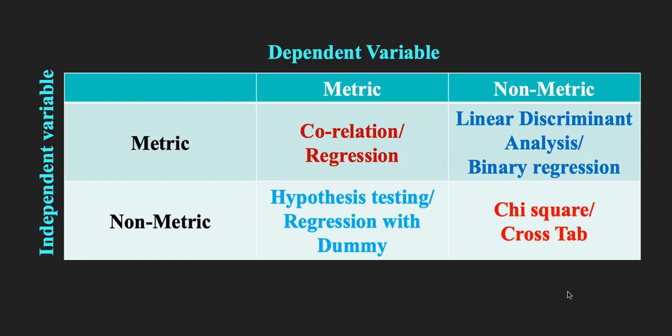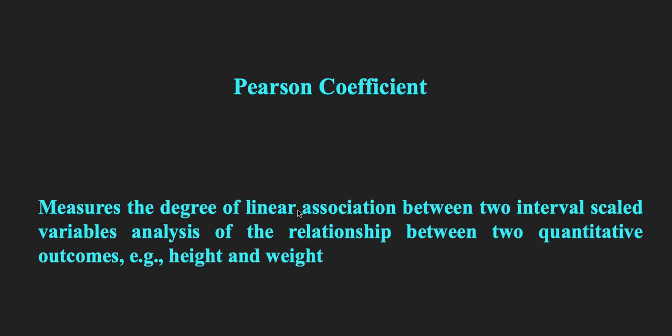So let us go further. Now we are going to discuss what correlation is. We talk about the Pearson coefficient of correlation, because this is the coefficient that we are going to use to measure the relationship between two variables, right? When we talk about the coefficient of correlation, it measures the degree of linear association between two interval scaled variables, the analysis of the relationship between two quantitative outcomes.